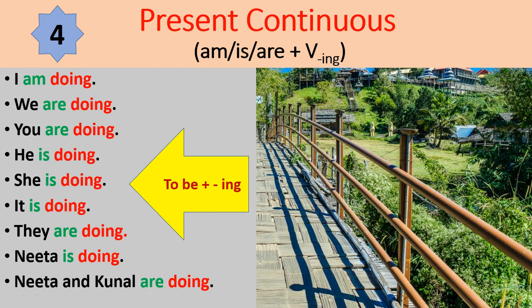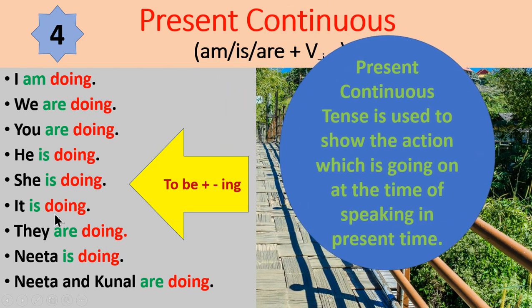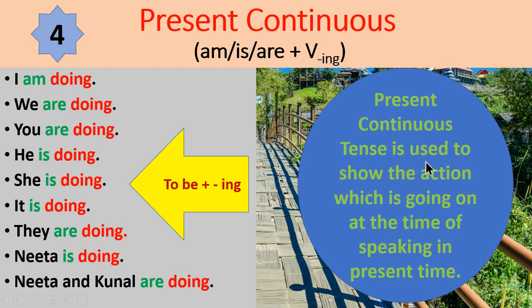Here you will see that to be plus ing is used. Am, is, are are the verbs of to be and ing is added to the verb do. Present continuous tense is used to show the action which is going on at the time of speaking in present time.